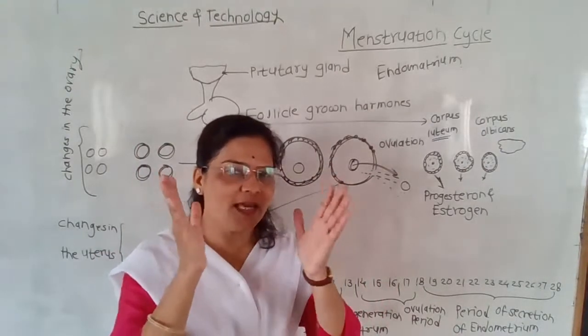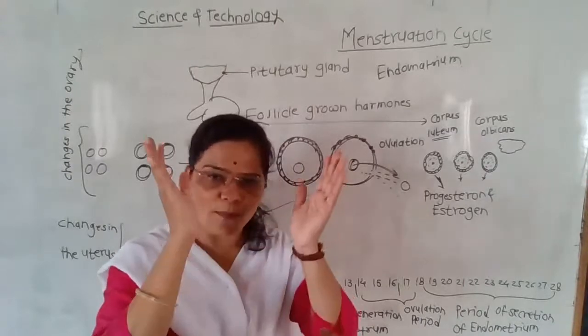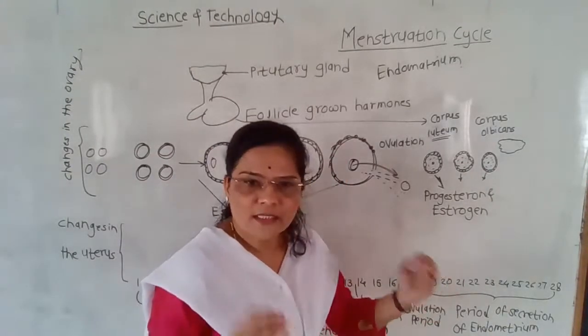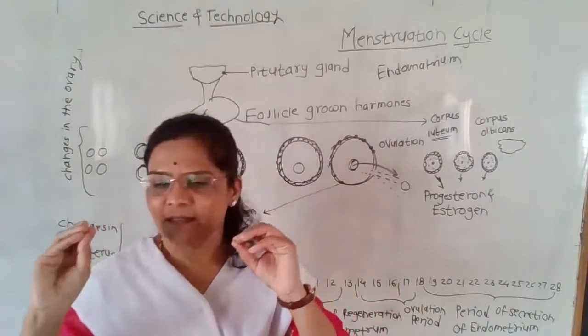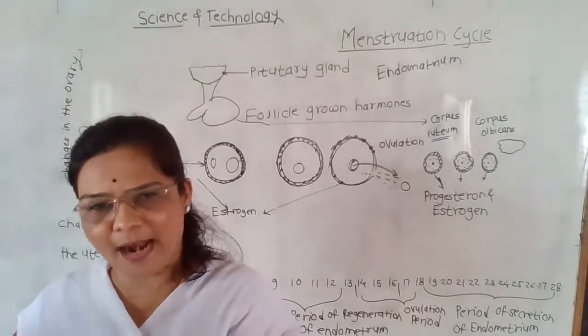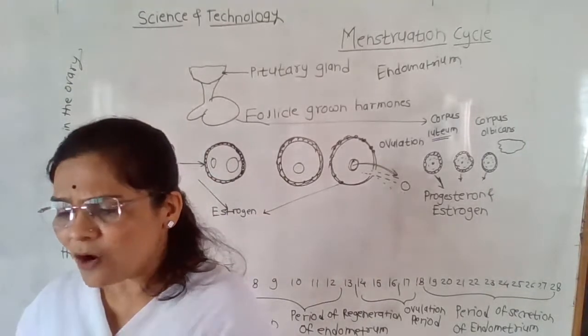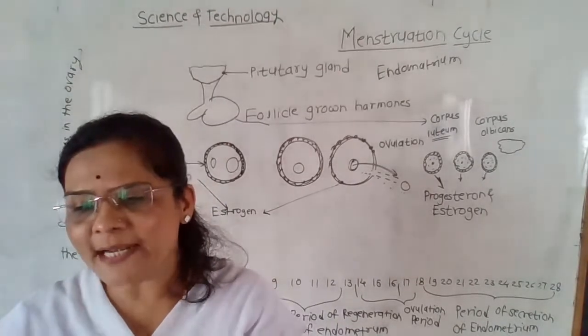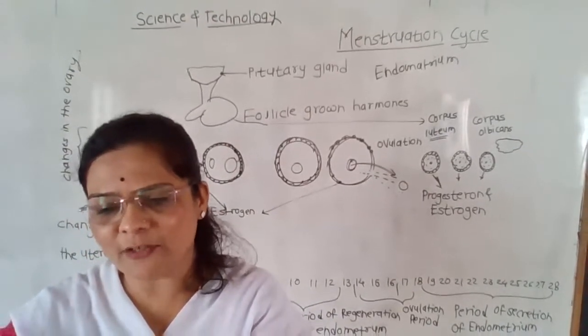After marriage, whenever there is a chance of pregnancy, the menstruation cycle temporarily stops. Why does the menstruation cycle stop? A question may arise in your mind: why does the menstruation cycle stop if the oocyte is not fertilized within 24 hours?